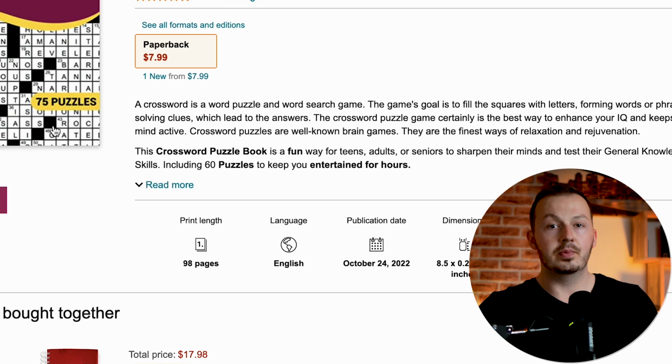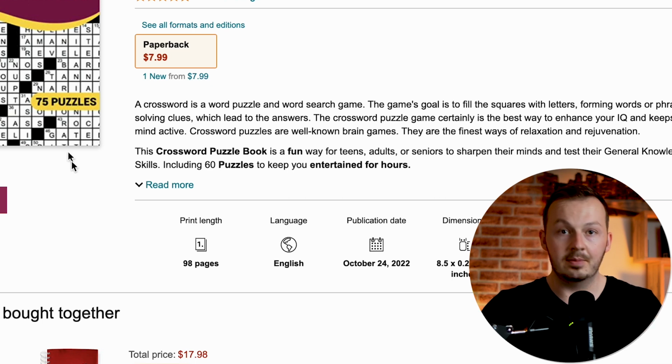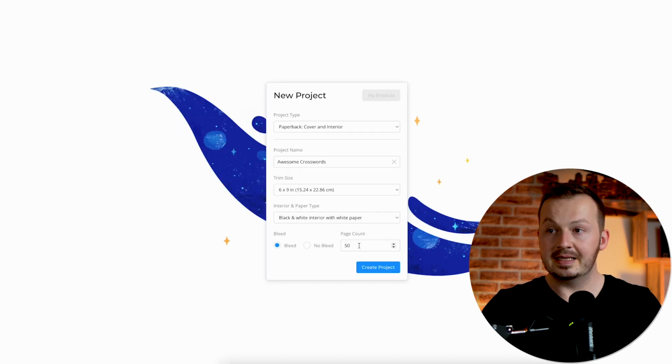I highly encourage you to put more pages and more crosswords in there, but it's going to take a lot of time, obviously. This shouldn't matter though, because once you set this up, you will upload this book to Amazon and it will be making you money for many weeks and months to come. So just go ahead and put in as many pages as you're willing to do, then click on create project.